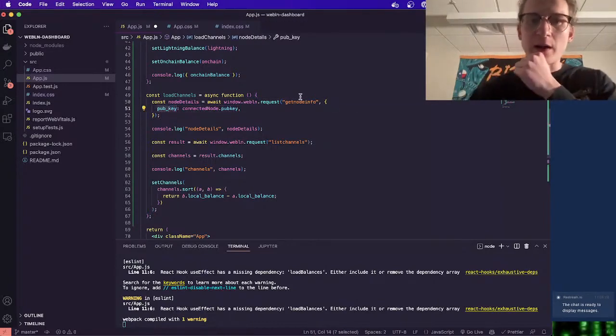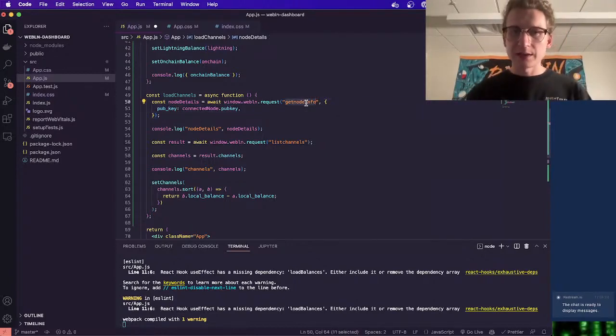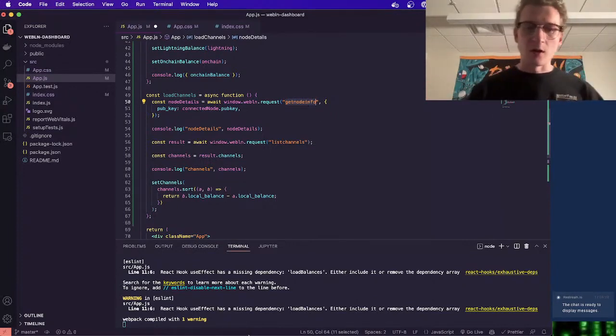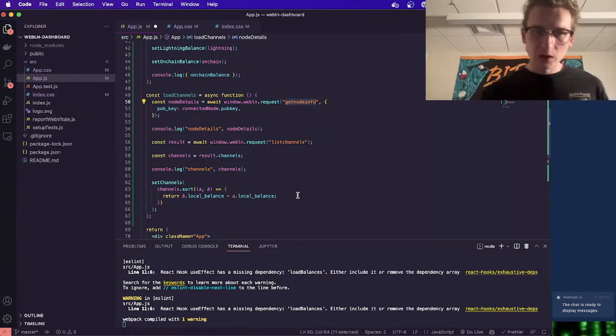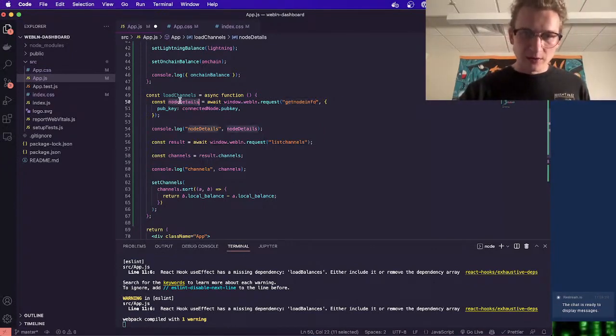Just remember, all of these methods are on the LND API. So if you ever don't know what to pass, you can look on there, but the Liquid Mercado project is really great for that as well. So I'm getting my node details here. We're going to console log it out.